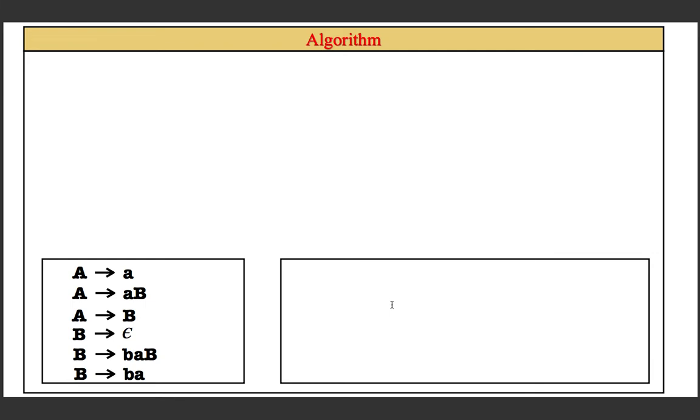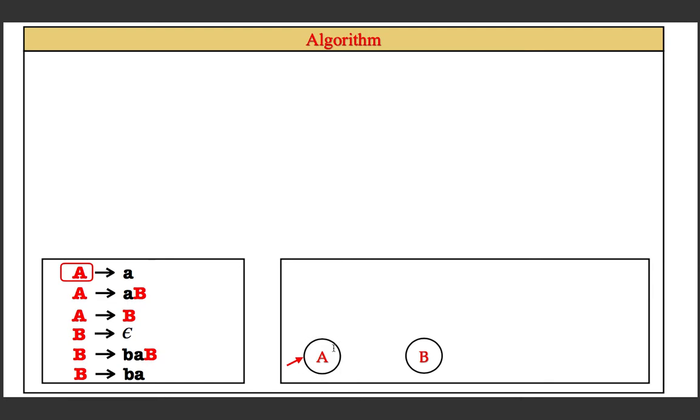The first step is to identify all the variables and the start symbol. You made a state for each variable, A and B, and you made the state for the start variable the start state of the NFA.